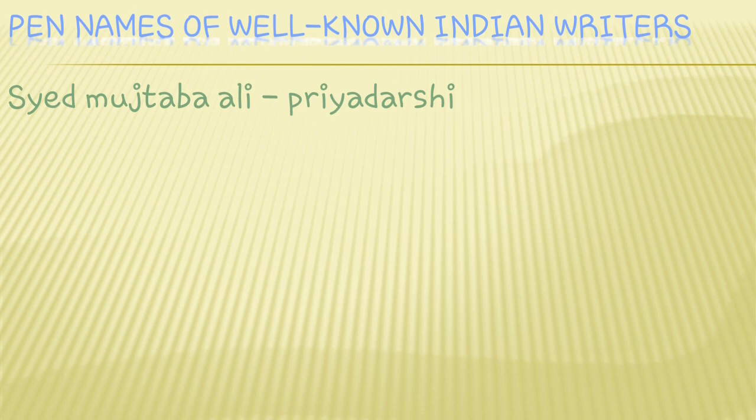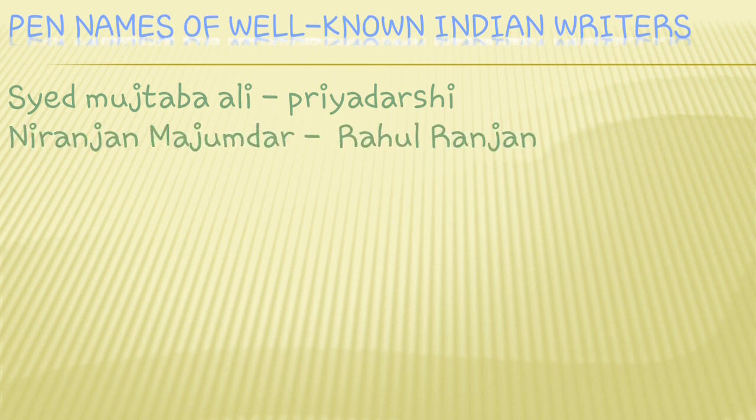I actually found pictures of Mujtaba Ali, but I was not able to show them here because I have some more names to show you. I was trying to show you the pictures also, but I was not able to bring them here due to some copyright issues. I tried up to my extent, but I was not able. Maybe I will show you next time whenever we discuss pen names during the revision classes. So Sayyid Mujtaba Ali, his pen name was Priyadarshi. We'll take one more name. Niranjan Majumdar, his pen name is Rahul Ranjan.